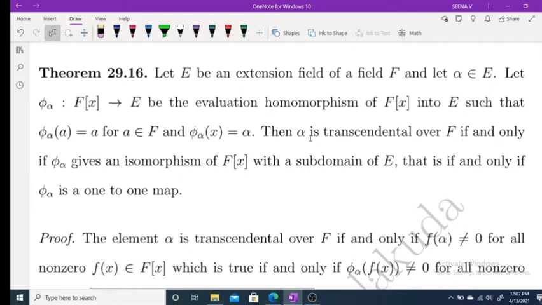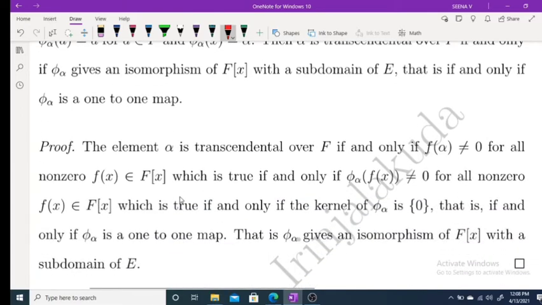We have to prove if alpha is transcendental over F, then phi alpha is an isomorphism of F[x] with a subdomain of E. Okay, that means that map is a 1-1 homomorphism, and a subdomain of E, that is, if and only if phi alpha is a 1-to-1 map, because phi alpha is already a homomorphism. So to prove this, alpha is transcendental over F if and only if phi alpha is a 1-to-1 map. Okay, now moving to the proof.